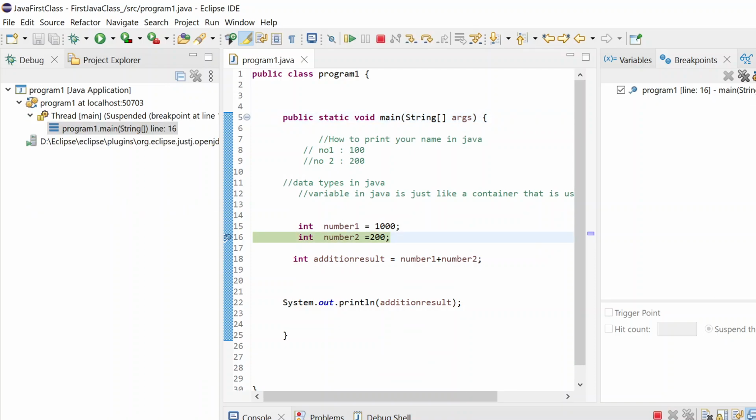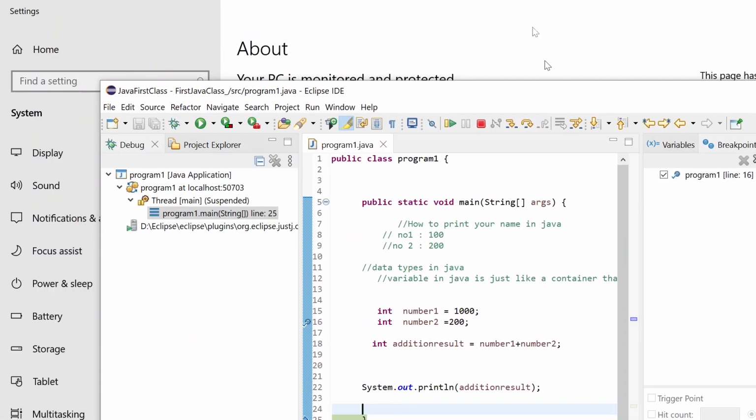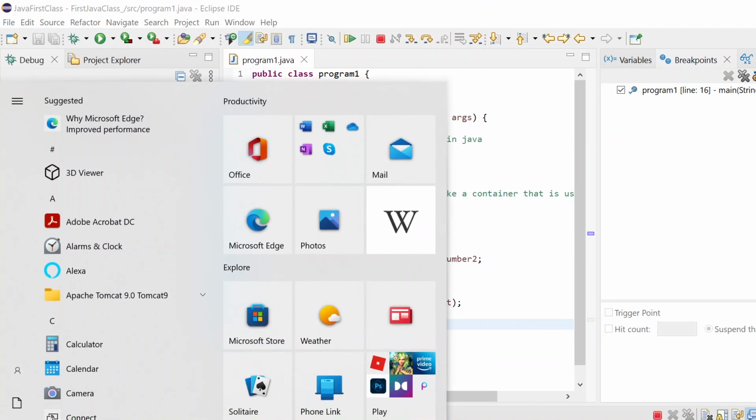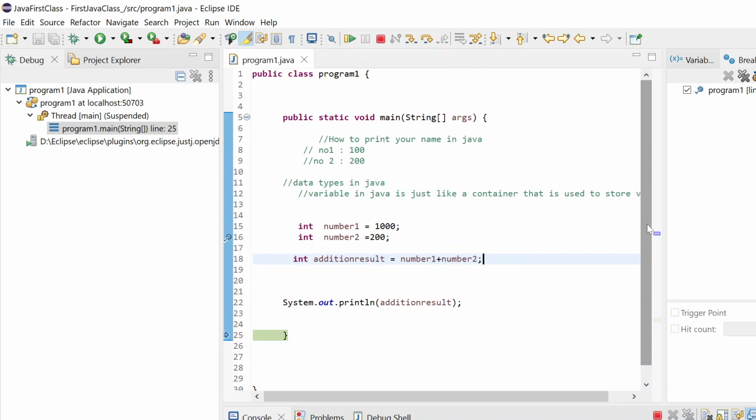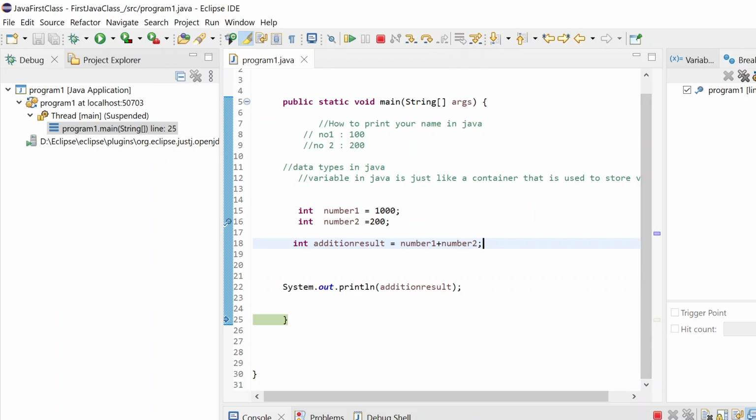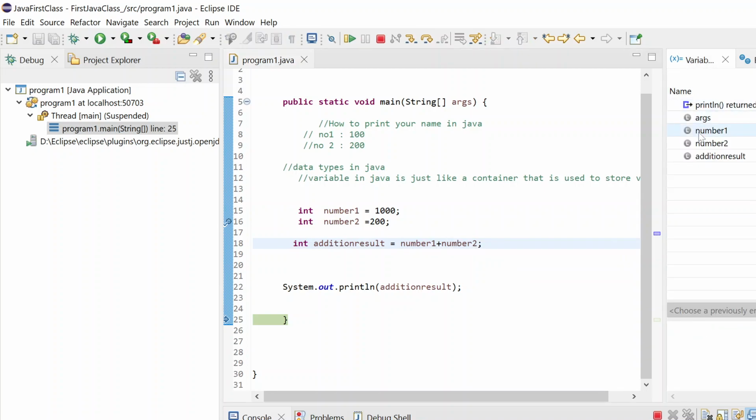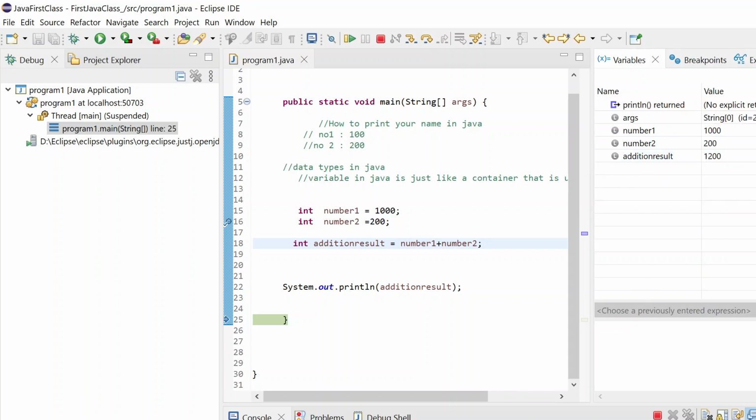Is it clear? Now we are stopped here. If you want to exit the program in between, you can terminate, or you can click on step over. It will execute one by one, and you will see the output as well. Guys, if you are programming for the first time, I would say you should always debug each and every program, because once you debug it, you will be able to see what variables are being created and how it is working. It will be easy to understand. So try this debugging part, and I will see you tomorrow.